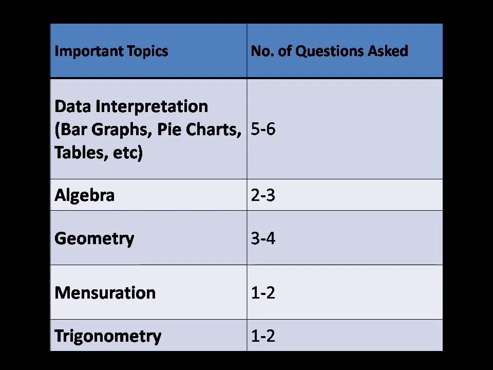The next topic is data interpretation, that is bar graphs, pie charts and tables, from which you can get 5 to 6 questions. The next topic is algebra. From algebra, you can get 2 to 3 questions. From geometry, you can get 3 to 4 questions. From mensuration, you can get 1 to 2 questions. And the last one is trigonometry. From trigonometry, you can get 1 to 2 questions.